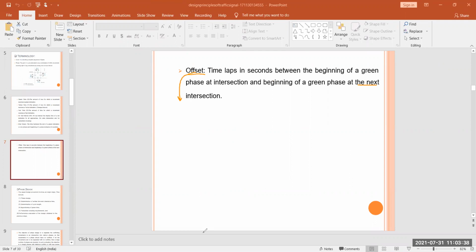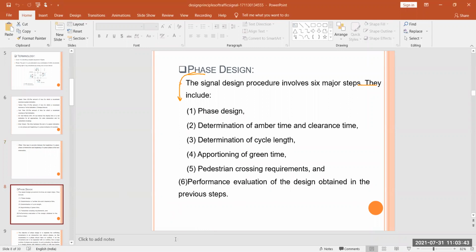Next is your phase design. So how do we design our phases. So here is our phase design. The signal design procedure involves six major steps. So basically we have to design our signal, and this signal design has six basic major steps. First is phase design.